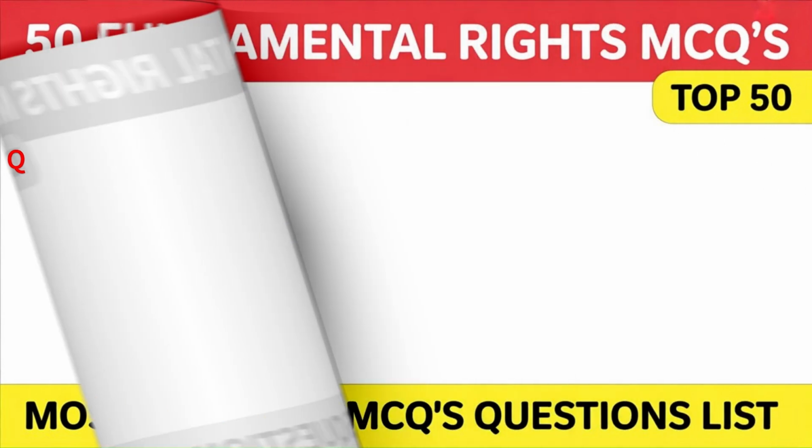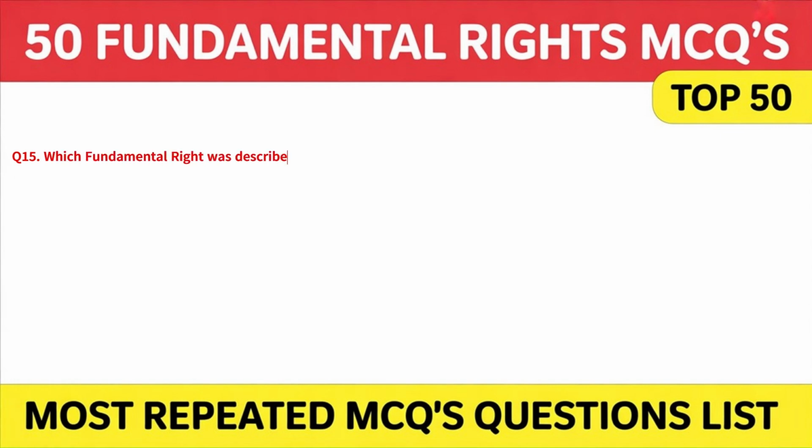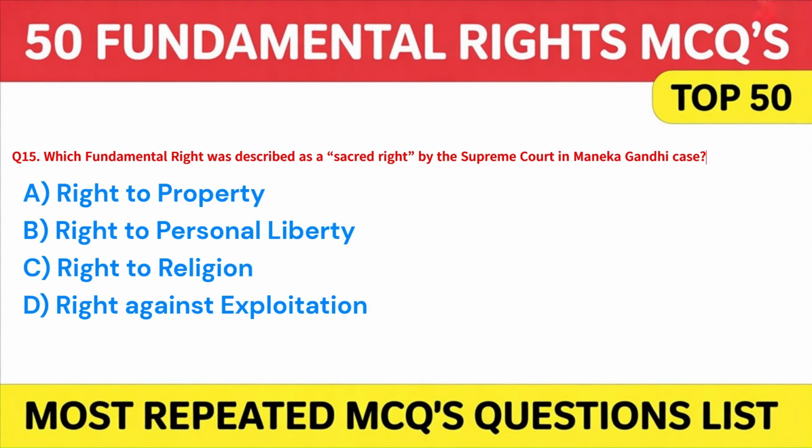Next question is, which fundamental right was described as a sacred right by the Supreme Court in Mahatma Gandhi case? A. Right to property. B. Right to personal liberty. C. Right to religion. Or D. Right against exploitation. Answer B. Right to personal liberty, which is Article 21.